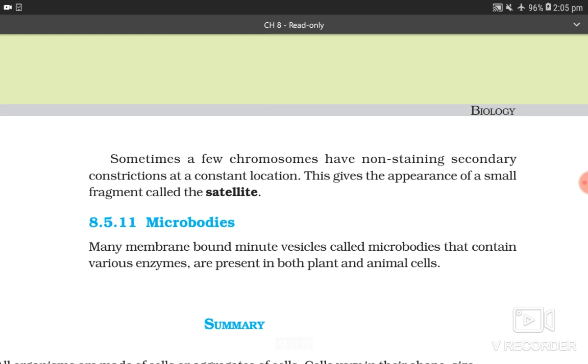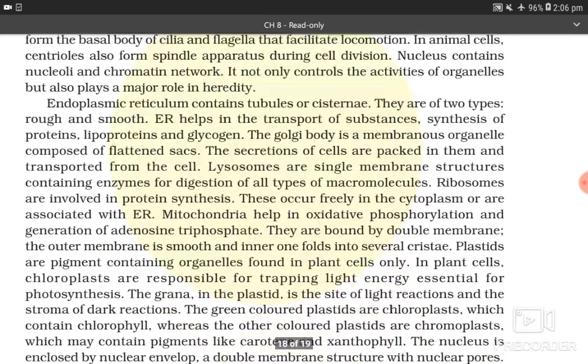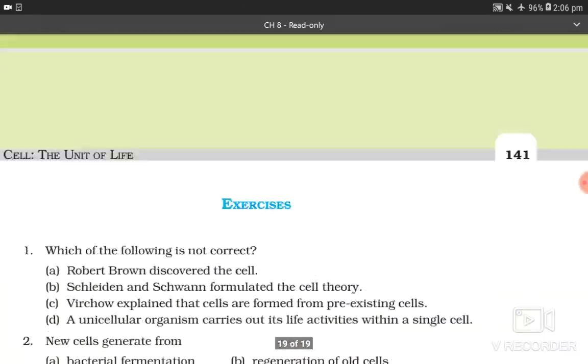Sometimes a few chromosomes have non-staining secondary constrictions at a constant location. This gives the appearance of a small fragment called satellite. 8.5.1 Microbodies: Many membrane-bound minute vesicles called microbodies that contain various enzymes are present in both plant and animal cells. And you can check out the summary.